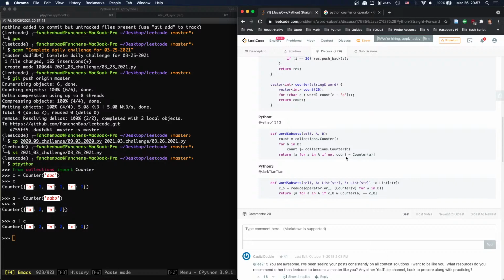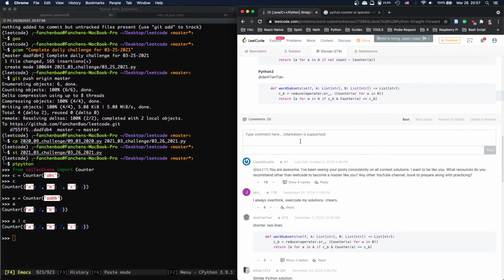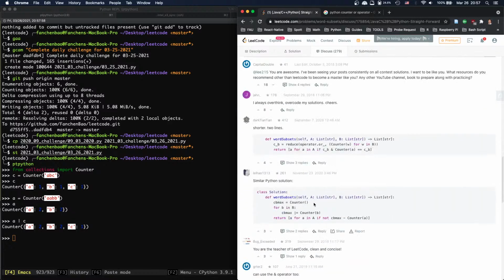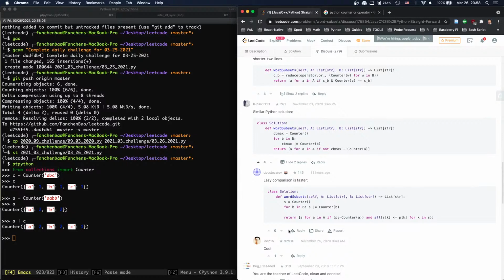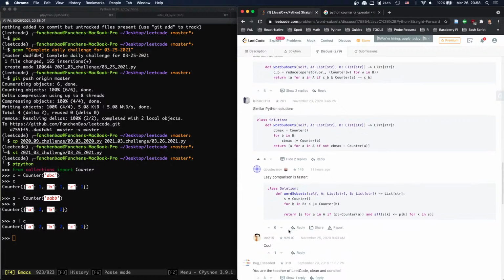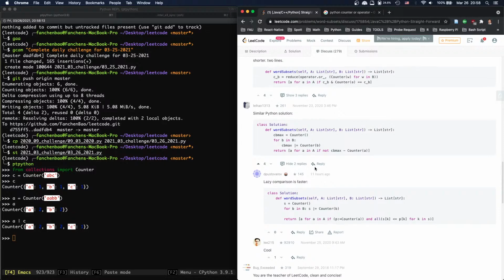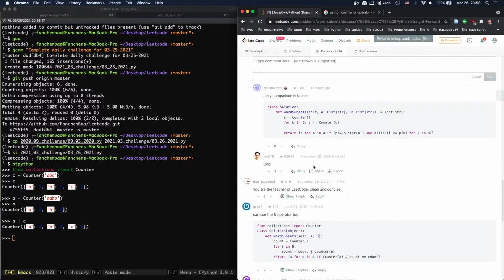So if it's contained inside here, this one shall give us an empty counter. So if not, ooh, good solution. Who submitted that? Very, very good solution. Damn. This is good.